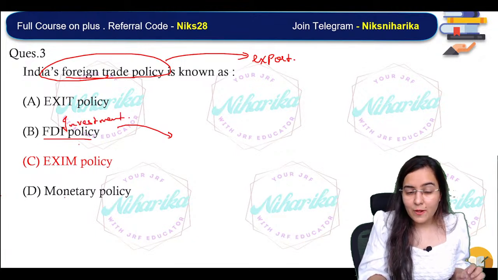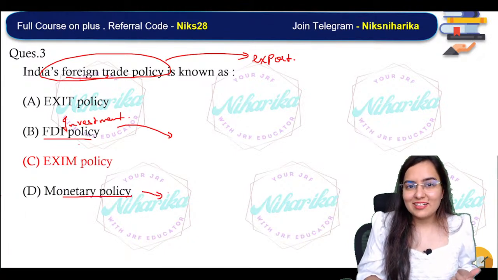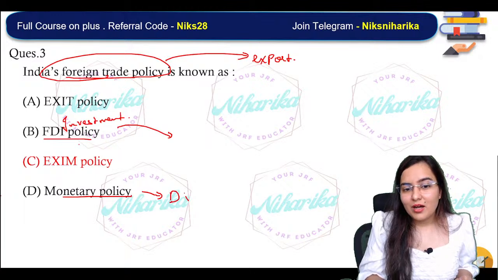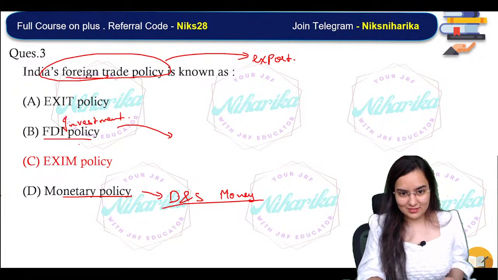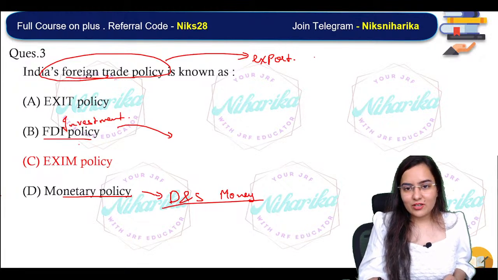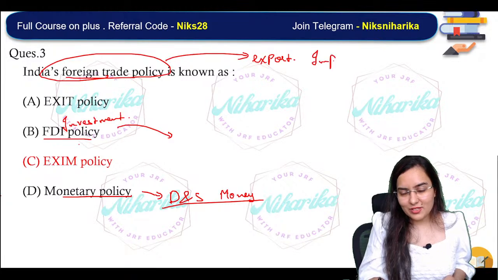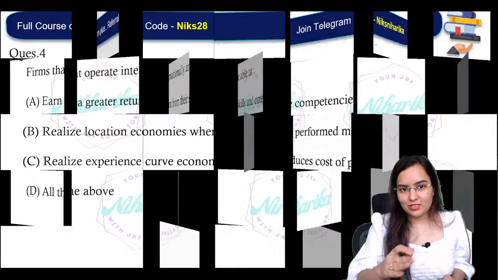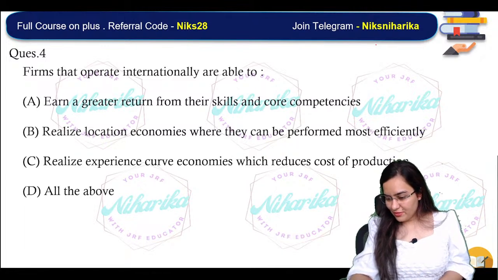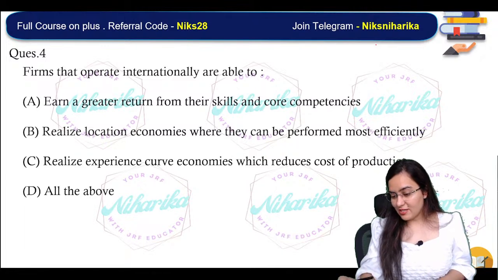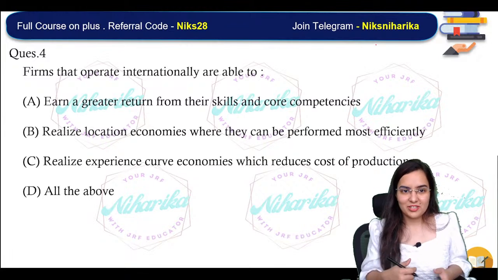Foreign direct investment. Monetary policy cannot be our answer. Why? Because it deals with the demand and supply of money in the economy. That's it in India, right? So here we are talking about export and import. That's why the answer will be what? Exim policy. I hope everybody got to know the answer. Only few people have written the correct answer. Exim policy 1992. Awesome.